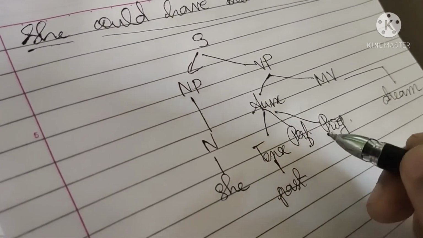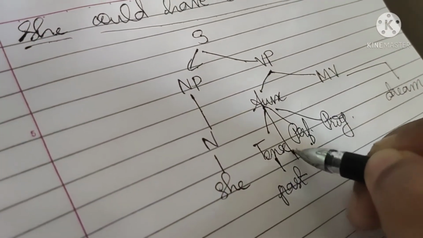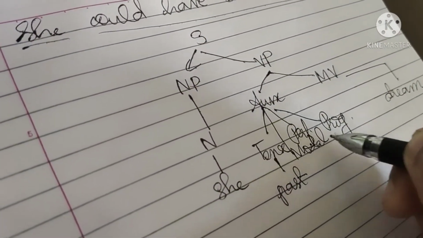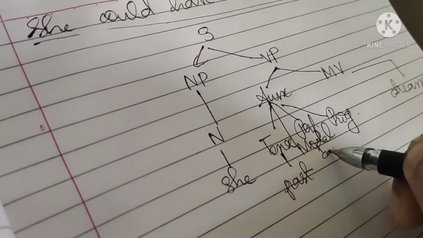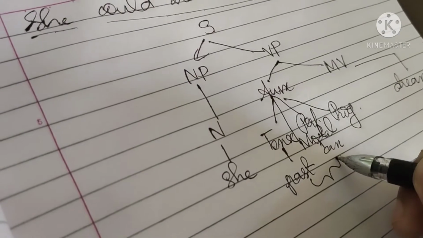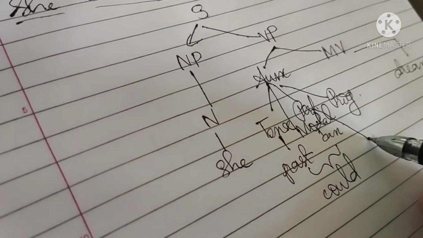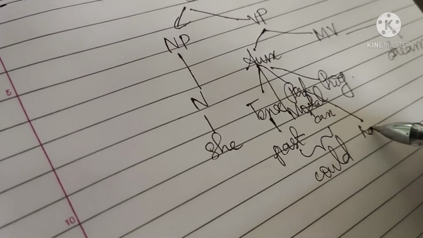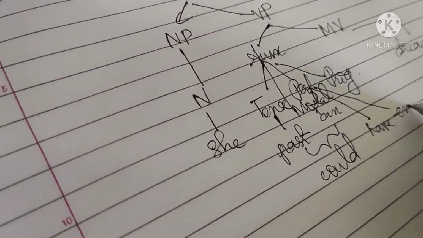Perfective we have, tense is there, modal is also there. Modal, since can is there, it is modal. So this past and can together we have could. Perfective we have have and en form.